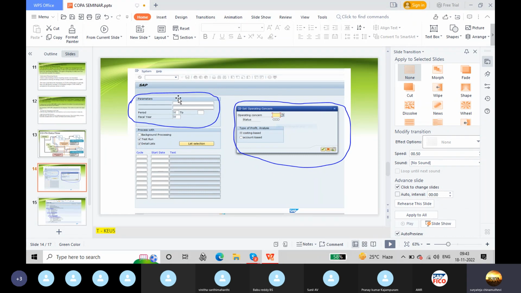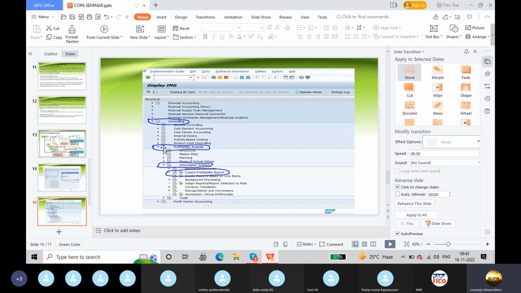Here I have to give the required parameters: period, your cycle, start date, etc. And here you have to give the operating concern and select which based you want, either cost based or account based, and click on enter. Or you can go through this path: Controlling, Profitability Analysis, Information System, Create Profitability Report. Through this we can create a report.